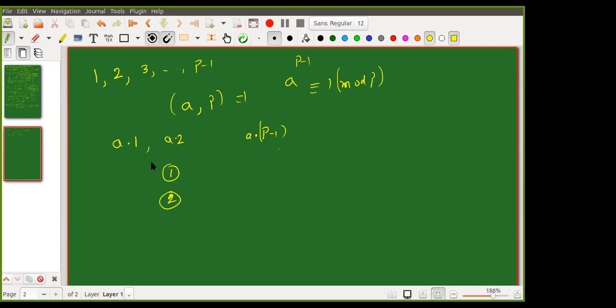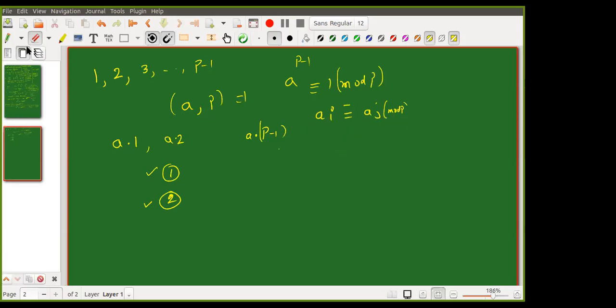Just two steps you need to understand. First, you need to show that none of these are divisible by P. The main proof will come later. How do you show that none of these are divisible by P? Suppose that two of them are equal mod P, so a_i is congruent to a_j mod P with i less than j. They give the same remainder. Then I will show i equals j.